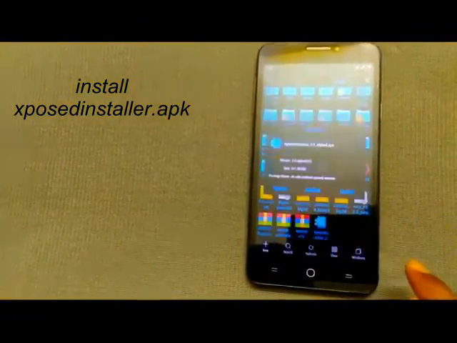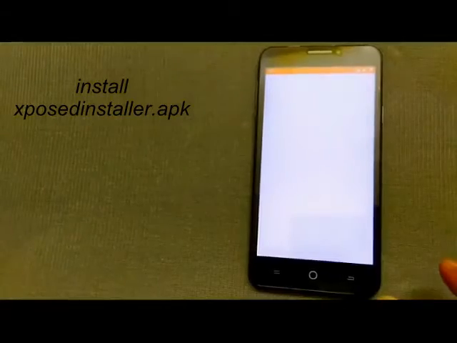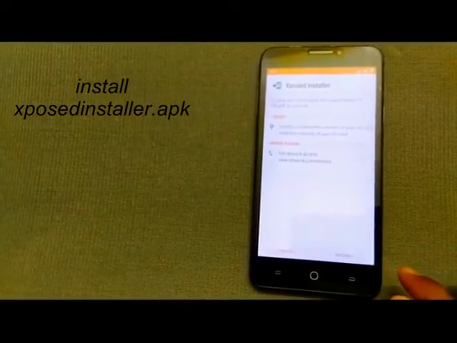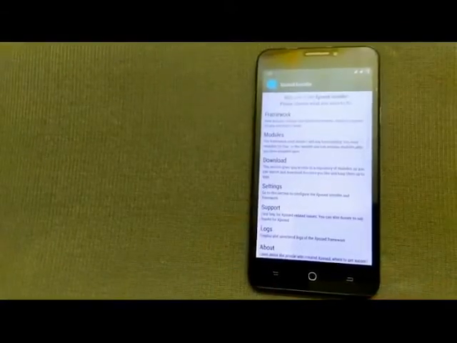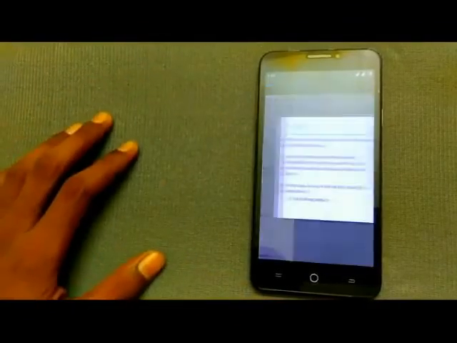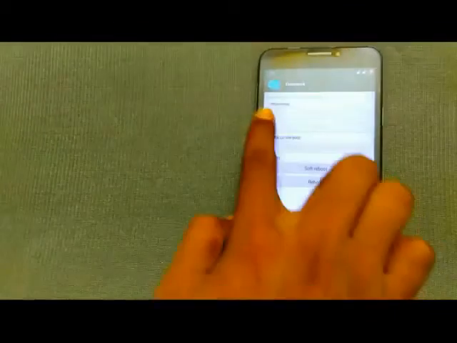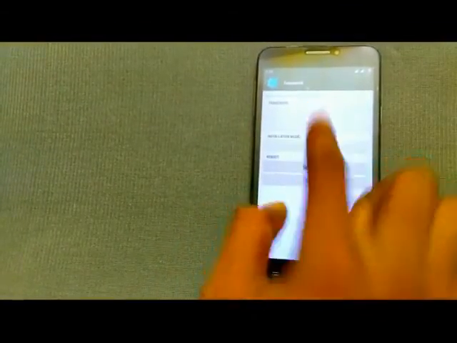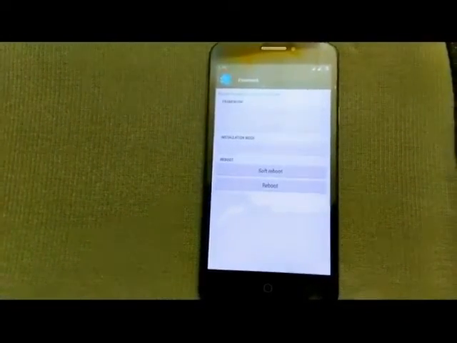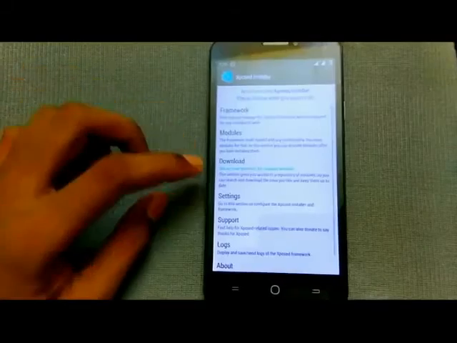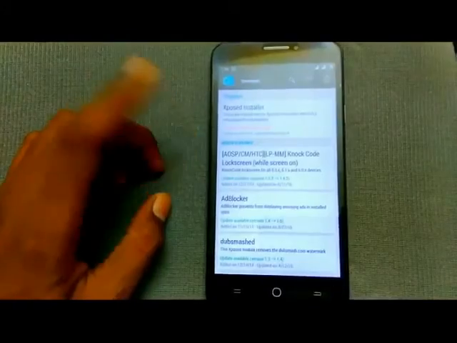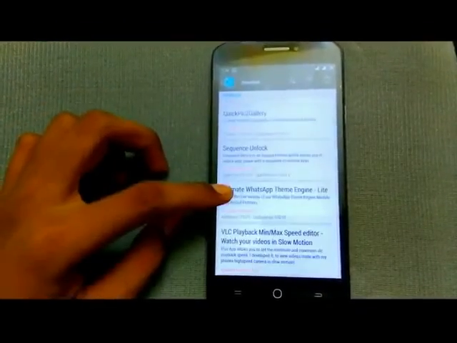You have to just install that XposedInstaller.apk. So just install it. After installation of that apk, just click on framework. Okay, as you can see, the framework is now activated. The Xposed installer is now successfully installed. So go back and check out the download list.